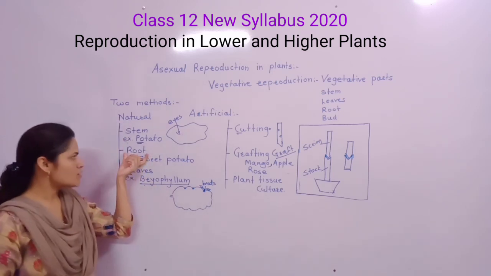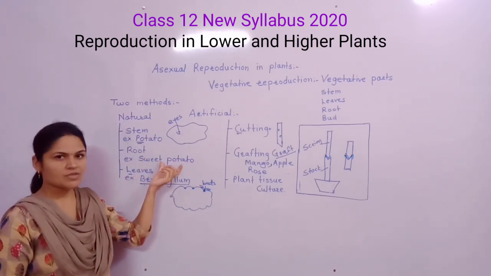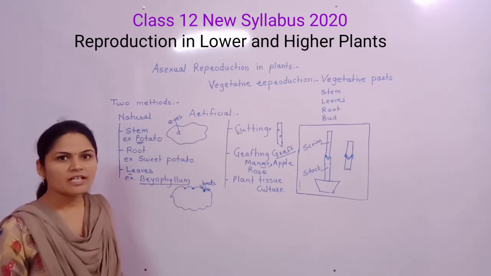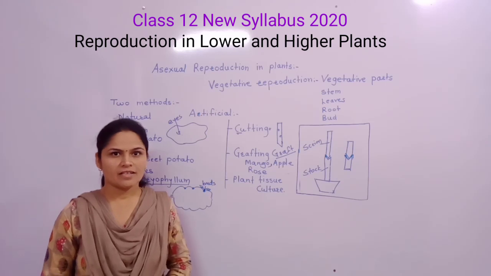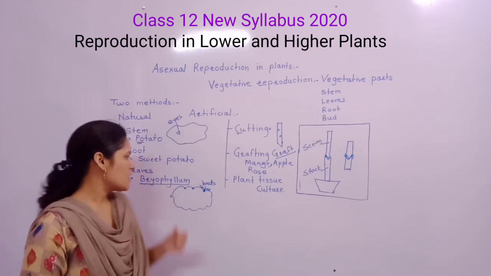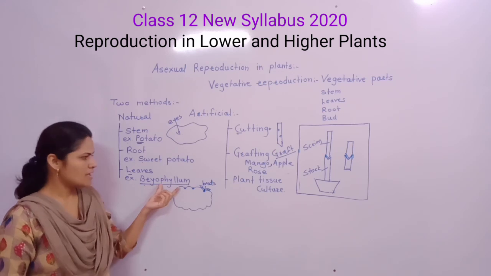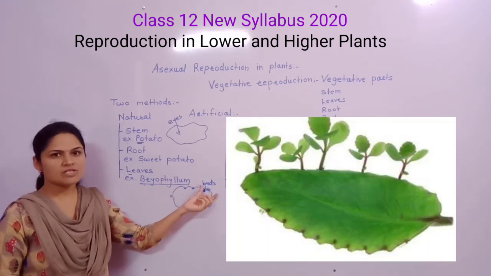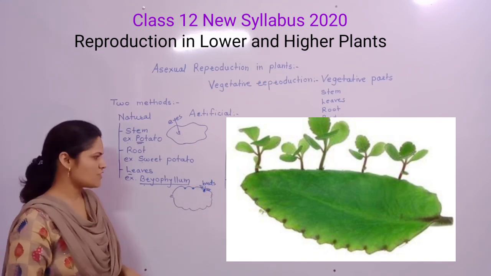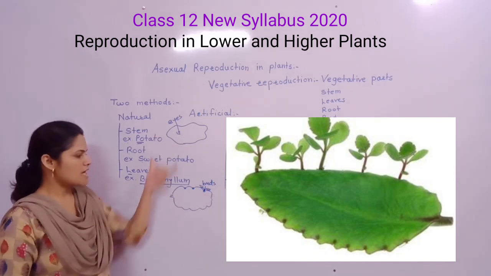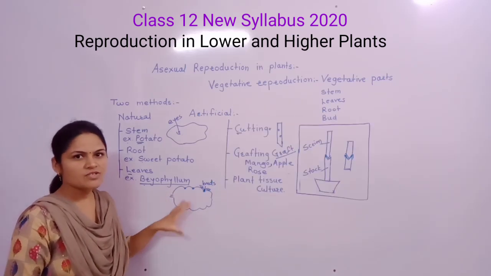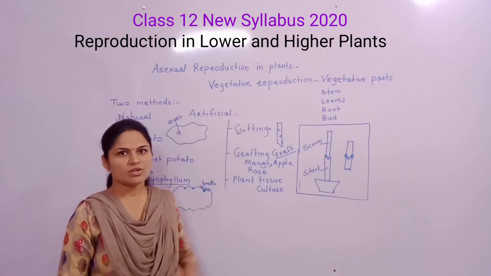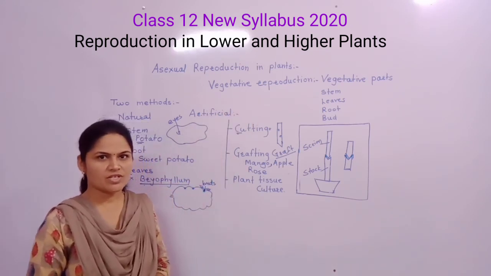Similarly, by root, in sweet potato. Sweet potato also consists of eyes, and the eyes, brought out in favorable condition, give rise to new plants. Naturally, by leaf, the best example is Bryophyllum, where the epiphyllous buds give rise to new plants in favorable condition. We have discussed this part already. An important part is the artificial method of vegetative propagation.